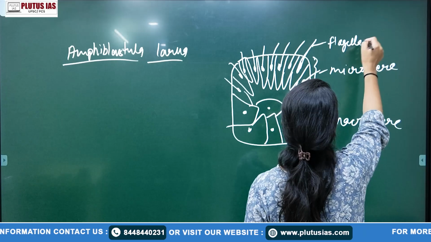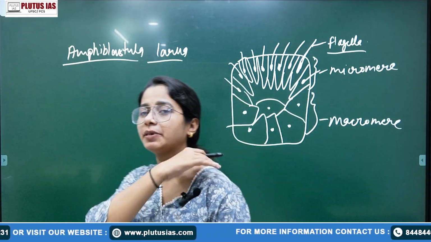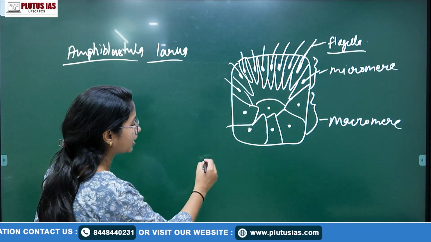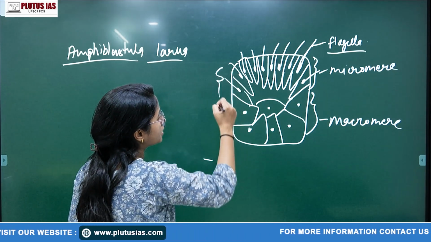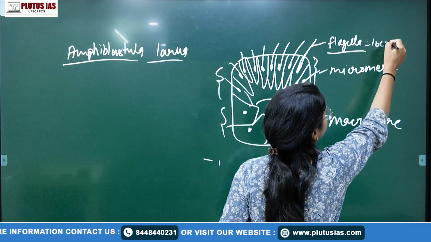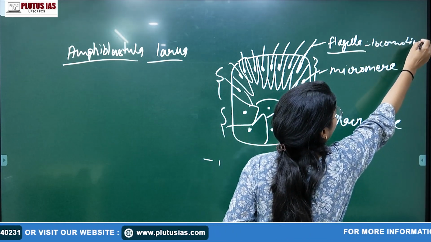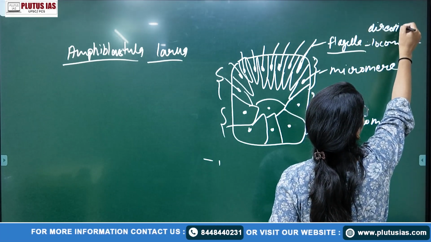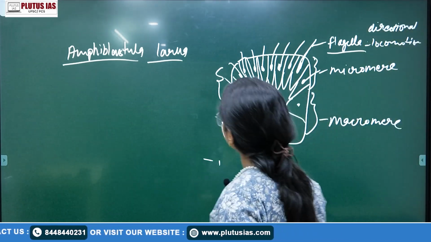What do the flagella do? Flagella help in locomotion, and of course they give the polarity, which gives directional movement due to the polarity in the body, right?